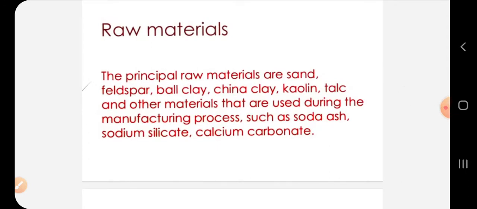Now, raw materials for manufacturing ceramic tiles or ceramic products. The principal raw materials are sand, feldspar, ball clay, china clay, kaolin, and talc, and others. Bentonite can also be used as a major raw material, and other materials used during the manufacturing process are soda ash, sodium silicate, and calcium carbonate. But the main ones are clay, talc, kaolin. Bentonite is not mentioned here, but it is also important.